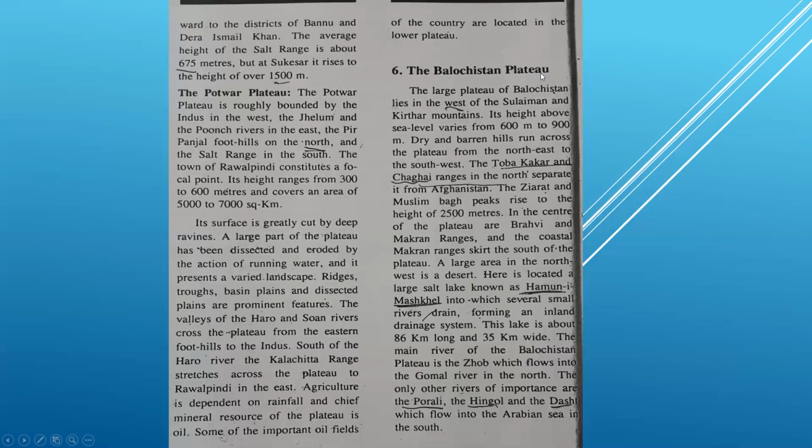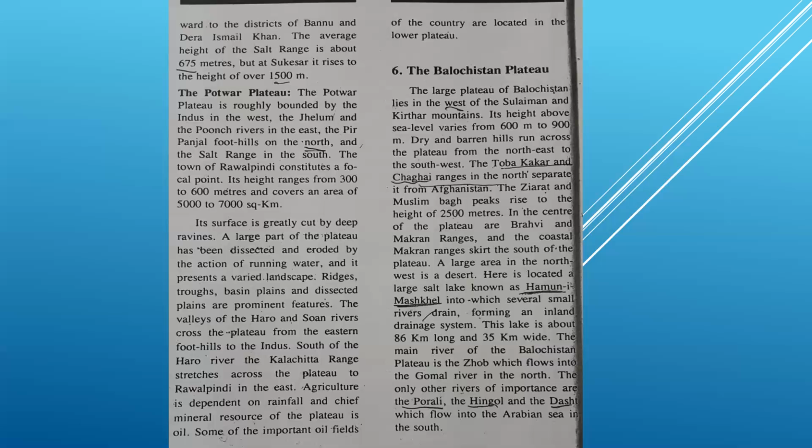The large plateau of Balochistan lies in the west of the Suleiman and Kirthar Mountains. Underline it, it can be asked in MCQs. The site can be asked: where is it? West of the Suleiman and Kirthar Mountains. Its height above sea level varies from 600 meters to 900 meters. Also underline, it can be asked in MCQs: the height of the Balochistan Plateau, 600 to 900. Dry and barren hills.